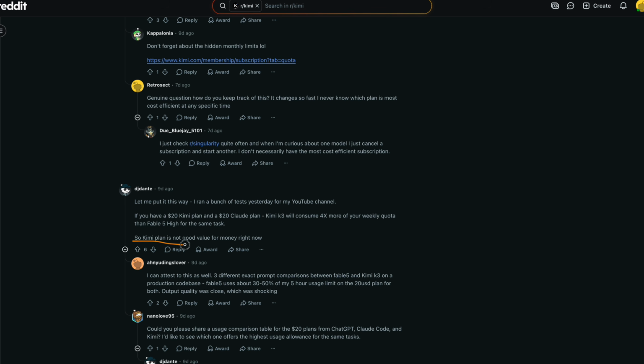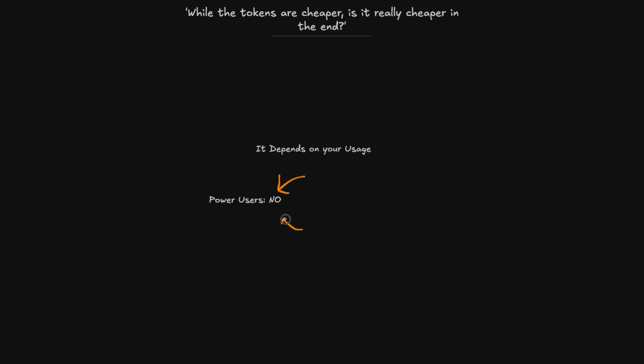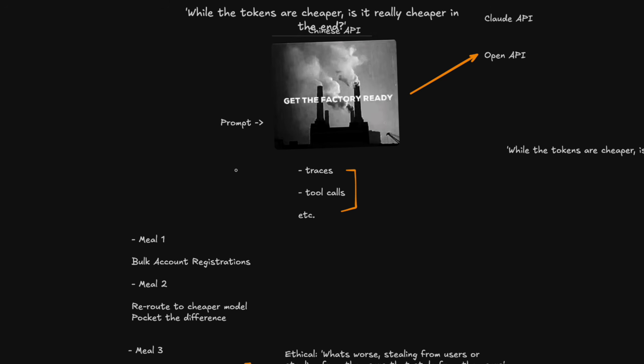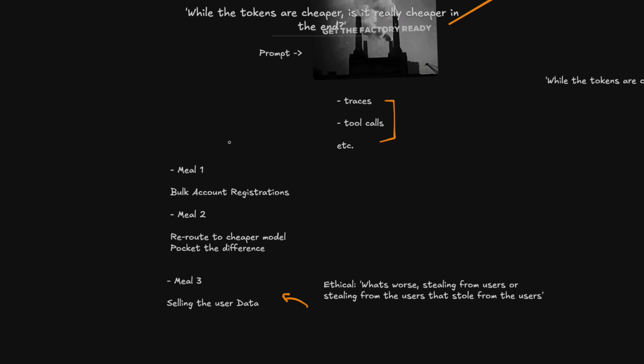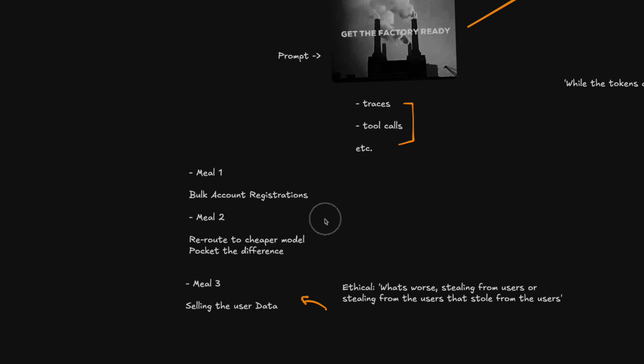But for the most part, it seems like the plan is not a great value overall. And so while a lot of people are touting that Communicate3 is cheap and a better option, in reality, if you're a power user, I don't think it ends up being that way. And this Chinese API black market, I think it definitely benefits the end user at the end of the day because you're still getting a 90% reduction in token cost.